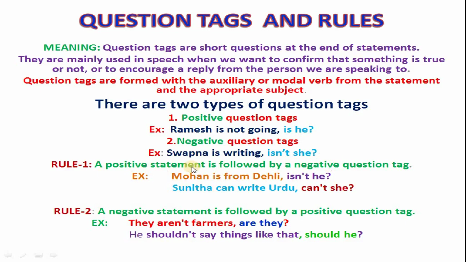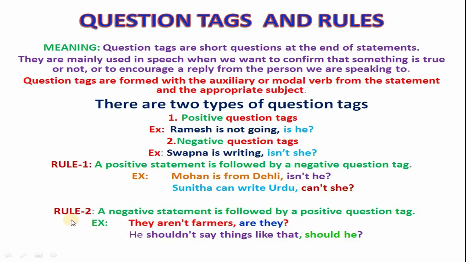Rule number one. A positive statement is followed by a negative question tag. Understand first. If the statement is positive, the question tag must be negative. That's why the example is here. Mohan is from Delhi, isn't he? Negative tag, positive statement. Sunita can write Urdu, can't she? Positive statement, negative tag.